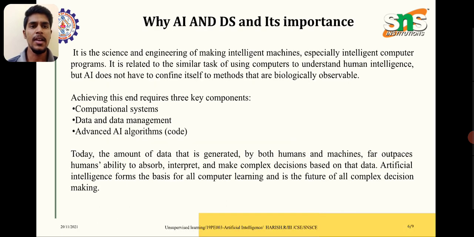Next, why AI and DS and its importance. In our day-to-day life, artificial intelligence plays a major role. It is the science and engineering of making intelligent machines, especially intelligent computer programs. It is related to the similar task of using computers to understand human intelligence, but AI does not have to confine itself to methods that are biologically observable.